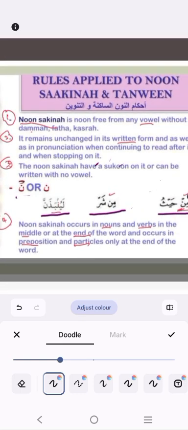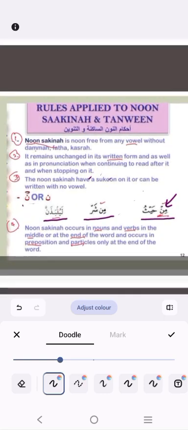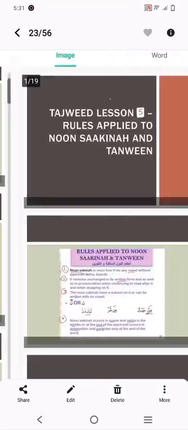Noon Sakinah occurs in nouns and in verbs, in the middle or at the end of the word, and in prepositions and particles only at the end of the word. It is not important to worry about what type of word the Noon Sakinah is in. What is important is to learn the rules about how to pronounce the Noon Sakinah or Tanween. So we proceed further.